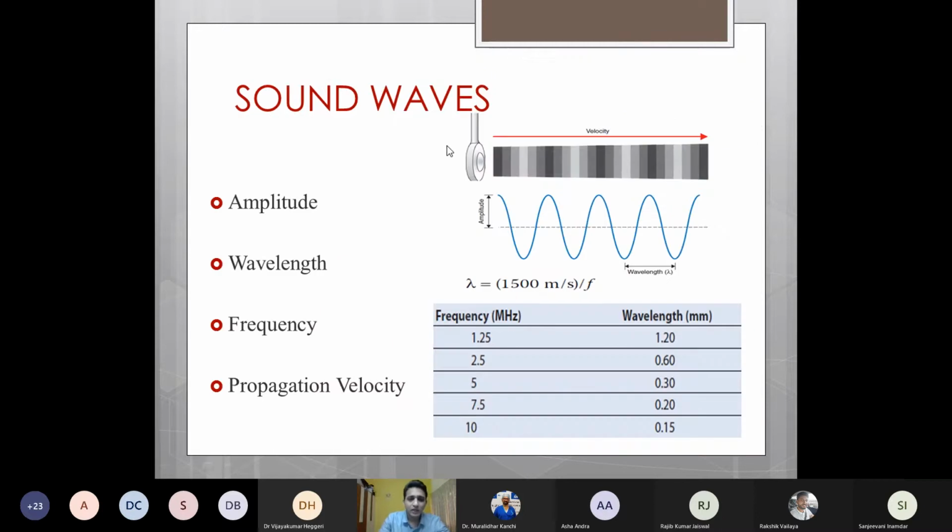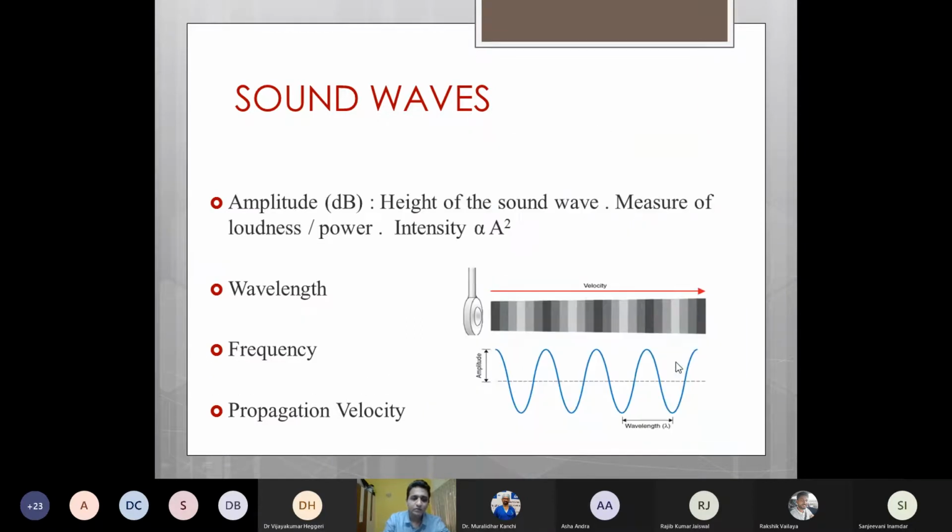Just like sound waves, ultrasound also has the same physical properties, such as amplitude, wavelength, frequency, and propagation velocity. The ultrasound waves move in an alternating fashion of compressions and rarefactions and can be drawn as a sine wave curve. The height of this sine wave is known as the amplitude. It's a measure of the loudness and power of the ultrasound wave. It is measured in decibels, and the intensity is directly proportional to the square of the amplitude.